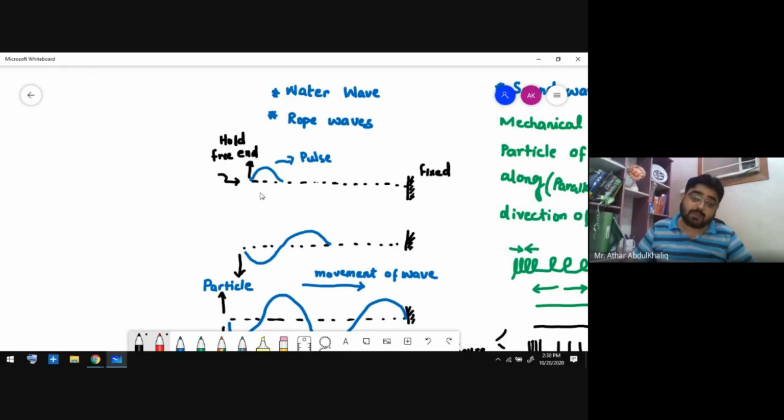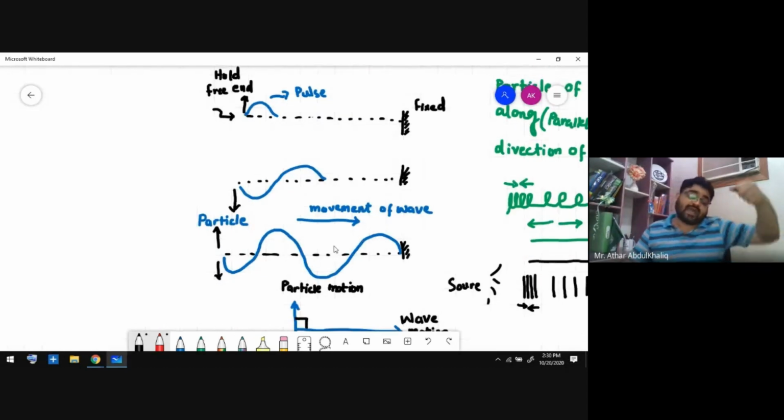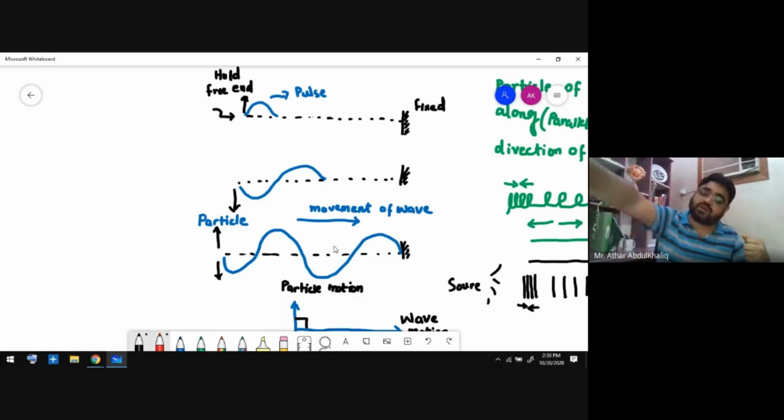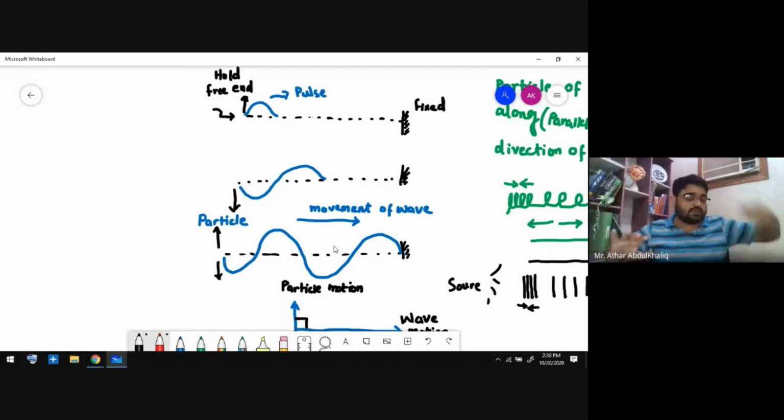But this upward movement of the particle moves a little bit forward. So when you move up again, the downward part will go forward and the upward part will take its place. So as you make one movement, either up or down, it will move forward. If you are continuously moving your hand up and down, this up and down movement, or disturbance, is flowing forward.